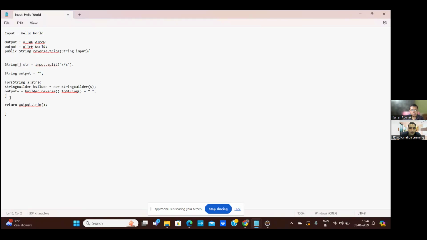As this string is split, for each iteration we can convert it to a character array, and then from the character array we can store the elements from last to first. Yeah, you can do that as well.